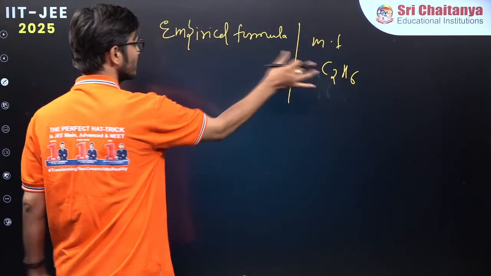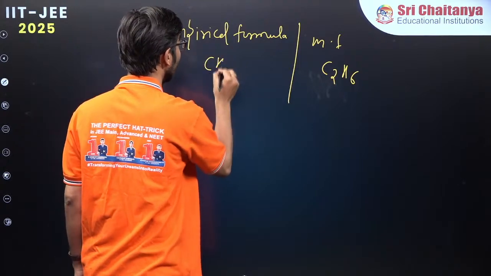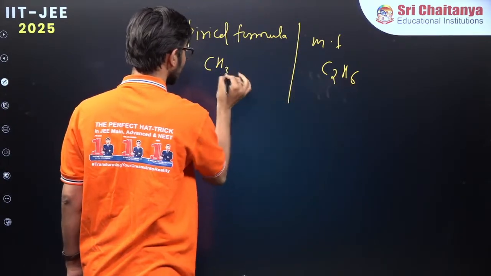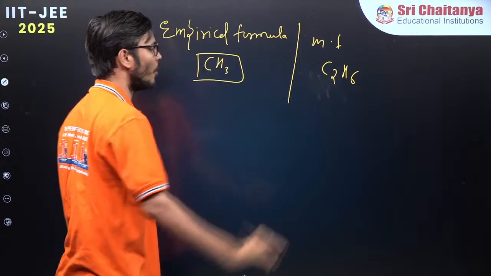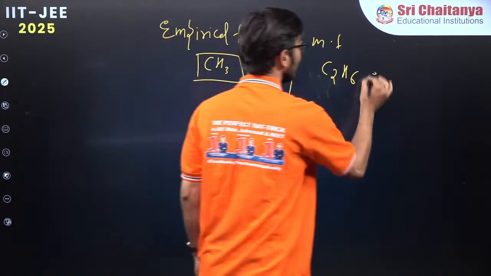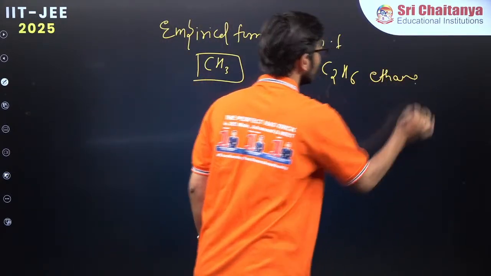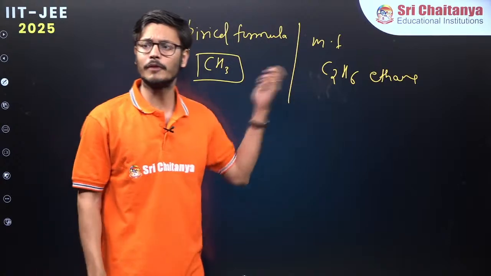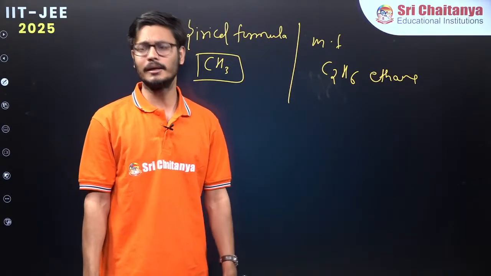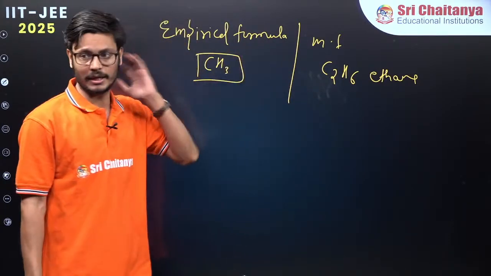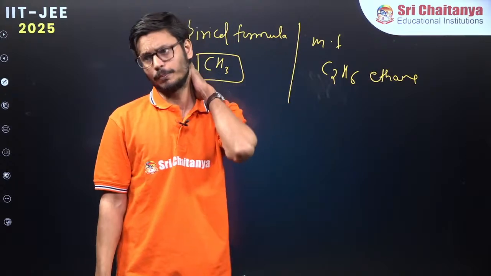And you come to the simplest ratio, that is CH3. So this is the empirical formula of ethane and this is the molecular formula of ethane, right? So this was the difference between empirical formula and molecular formula. It is about the simplest whole number ratio, and then we solved a lot of problems, right?